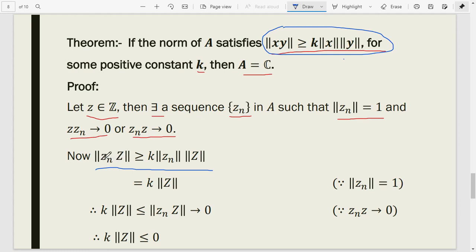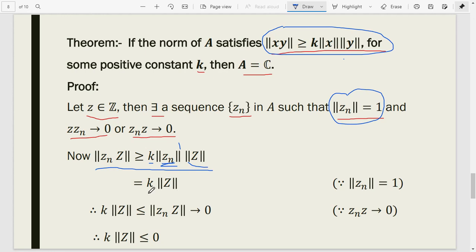So norm of z_n z is greater than or equal to k times norm z_n times norm z. But we know that norm z_n is equal to 1. So this is equal to k times norm z.